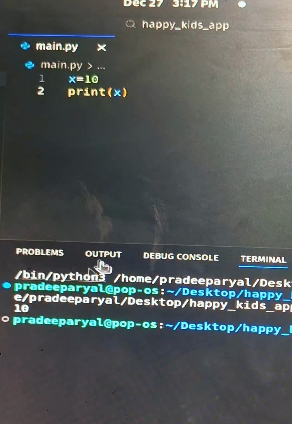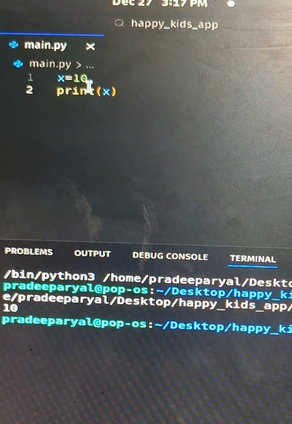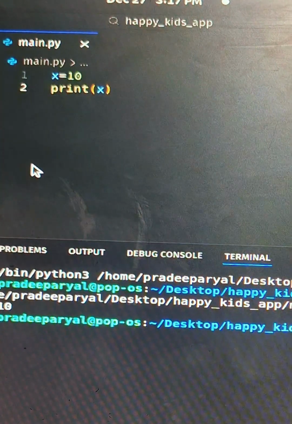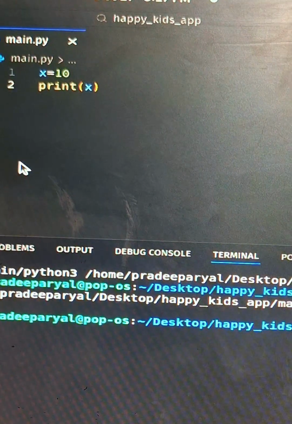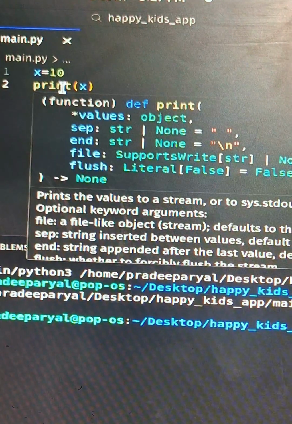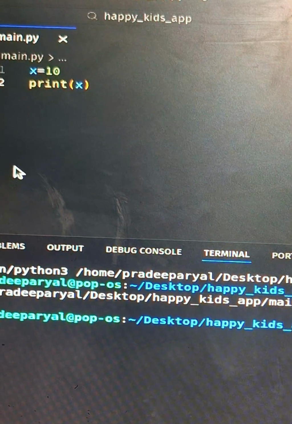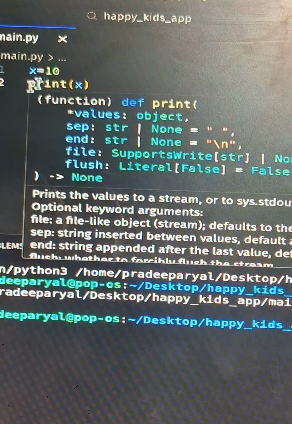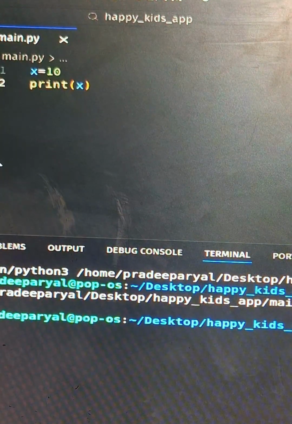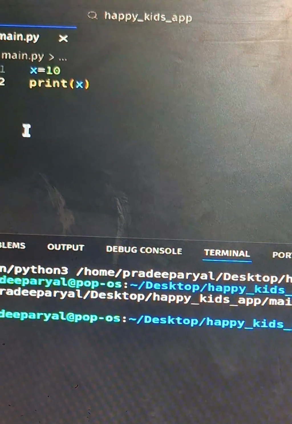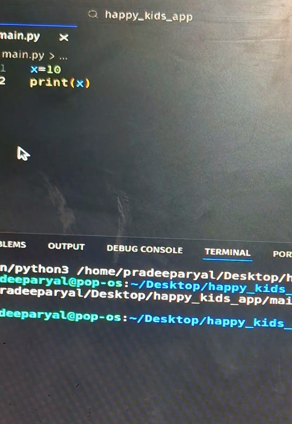So what is happening here? Python is very simple. If you say x is equal to 10, there are some data types in Python, and one of them is integer, with numbers. We don't have to mention the integer data type like in other programming languages like C. You just create one variable x and put the value 10. Actually, what is happening behind the scenes? In memory, the object 10 is being created.